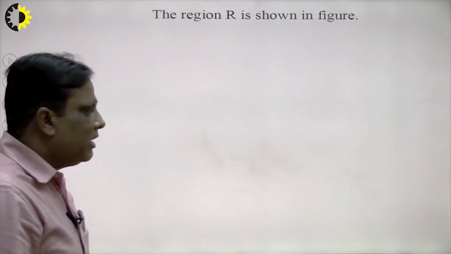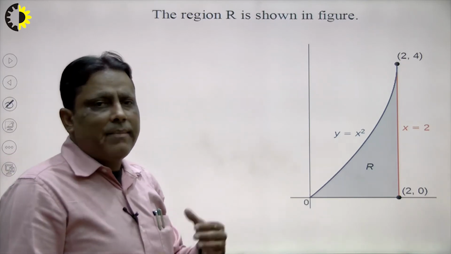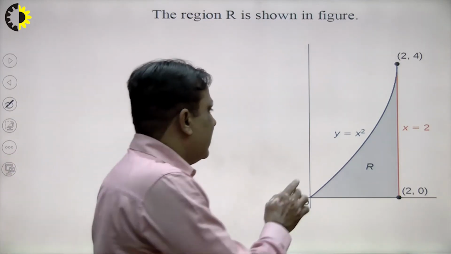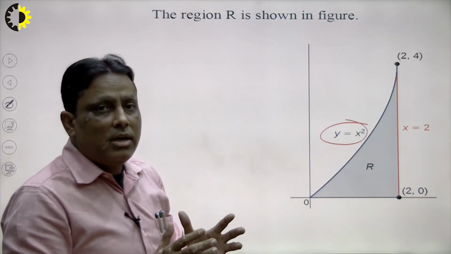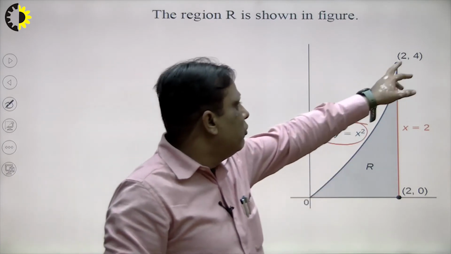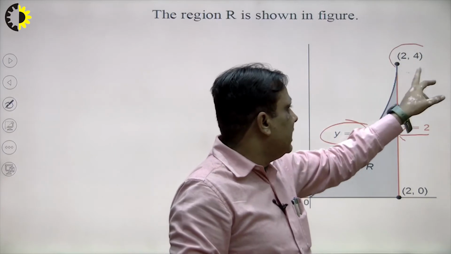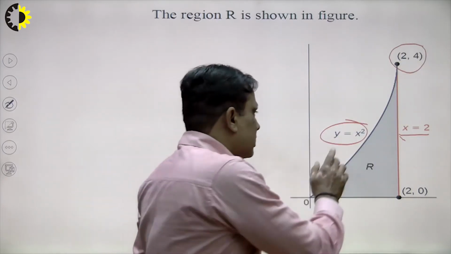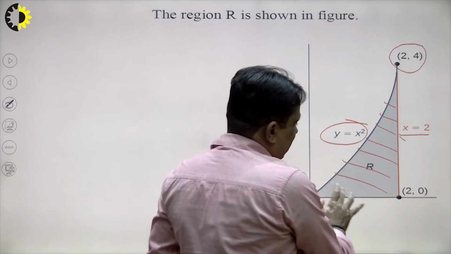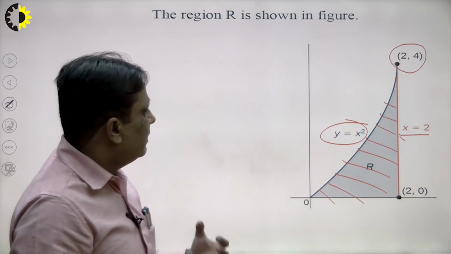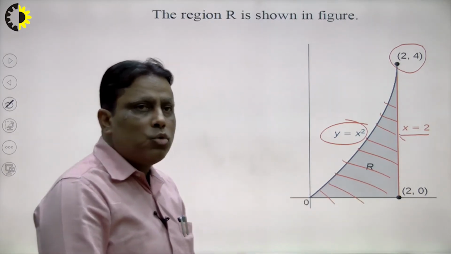So first of all, I draw the diagram of this portion. Y is equal to x square is the parabola. This curve contains the even power of x, that means it is symmetrical about the y axis, and (2, 4) is the point where the line x is equal to 2 cuts it. This is the intersection point. That means our region is this. Students, keep in mind, first of all we draw the graph and identify the region. We have to calculate the x bar and y bar of this region R. How to calculate? The question is that.